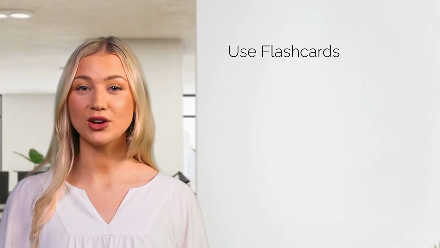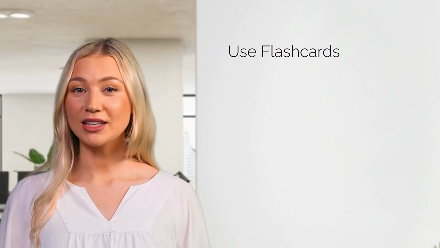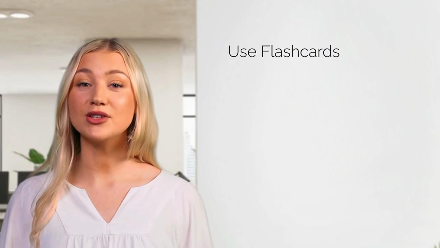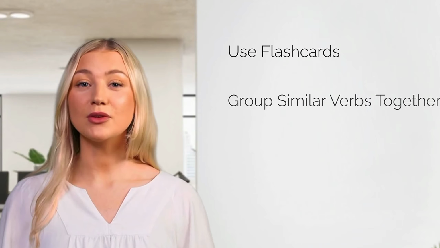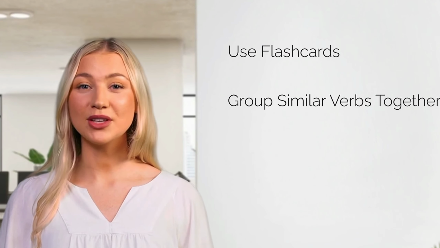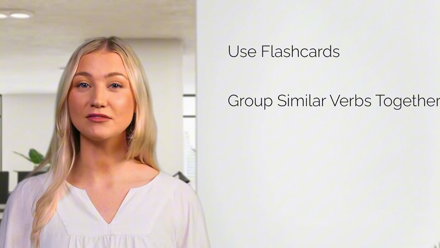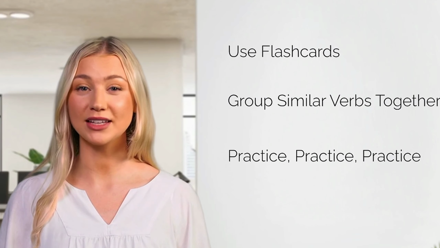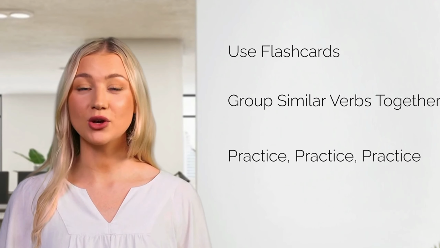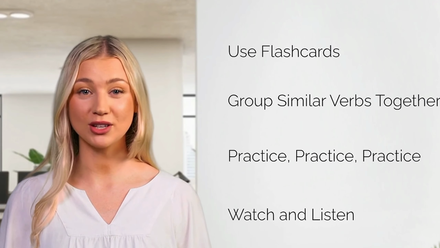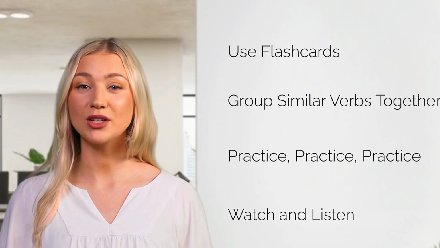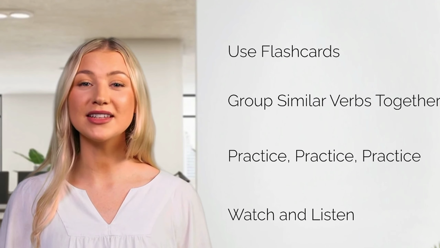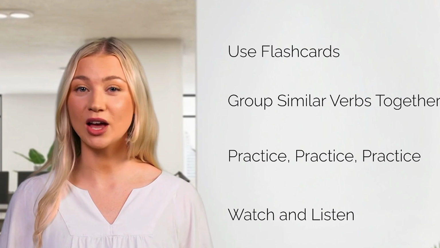Memorizing irregular verbs might seem challenging, but here are some tips to help you out. 1. Use flashcards. Write the present tense on one side and the past tense on the other. Quiz yourself regularly. 2. Group similar verbs together. For example, group all the verbs that follow the vowel change pattern. 3. Practice, practice, practice. The more you use these verbs in sentences, the more natural they'll become. 4. Watch and listen. Pay attention to how irregular verbs are used in movies, TV shows, and songs. Hearing them in context helps with retention.